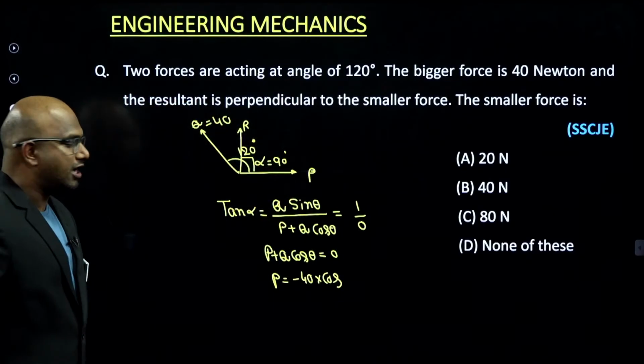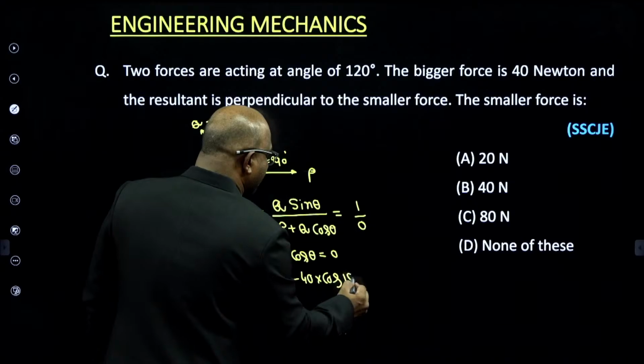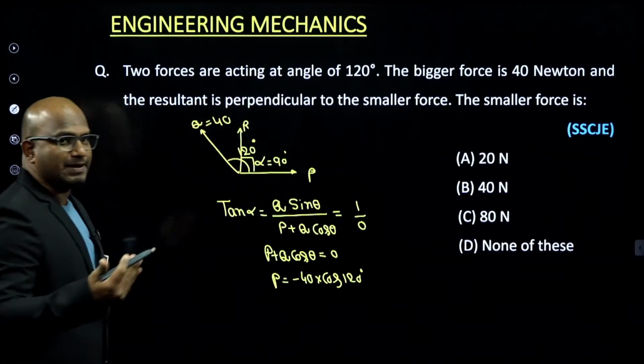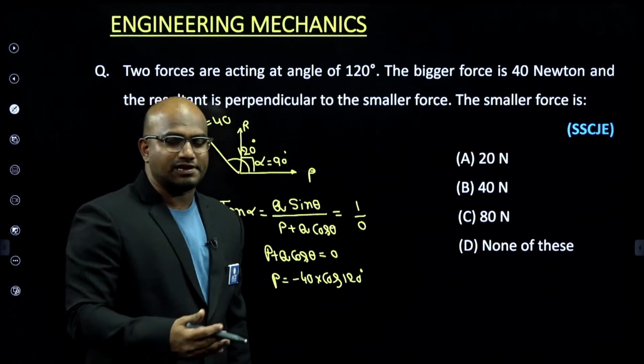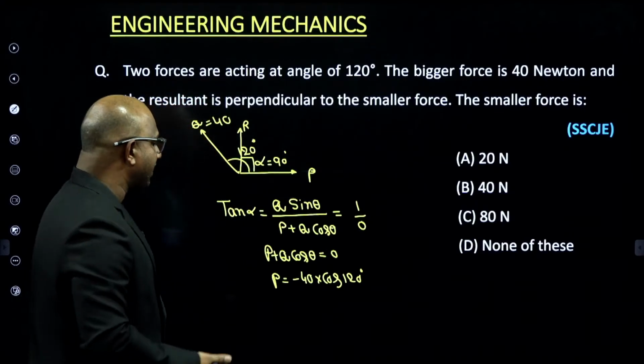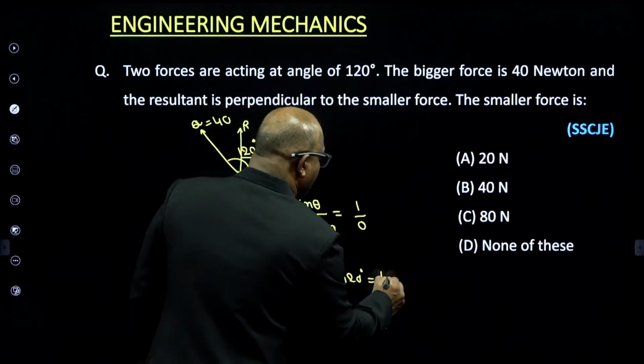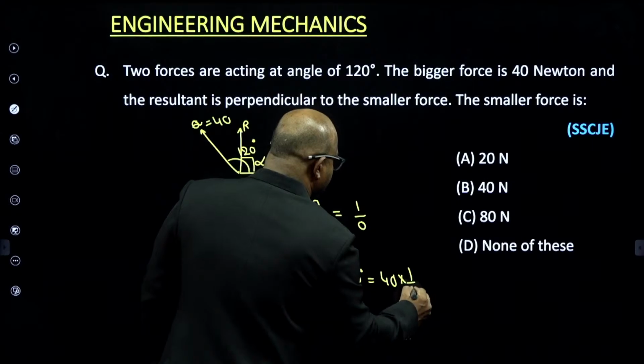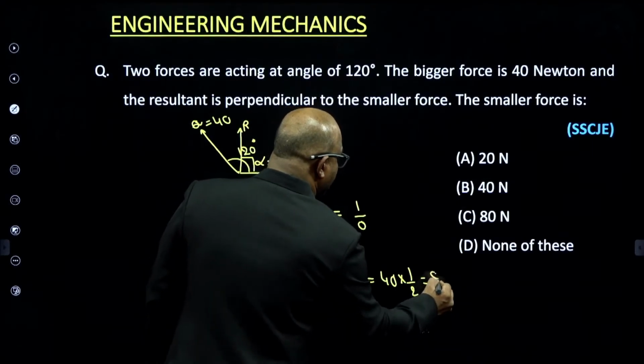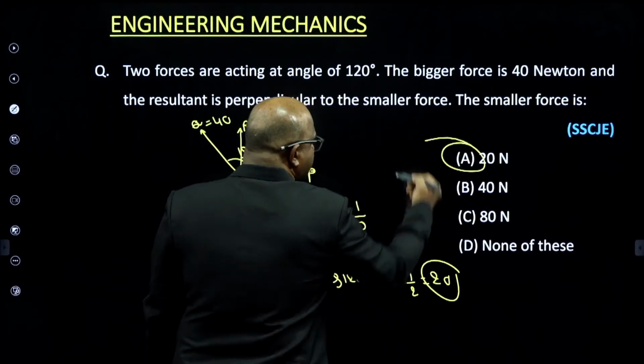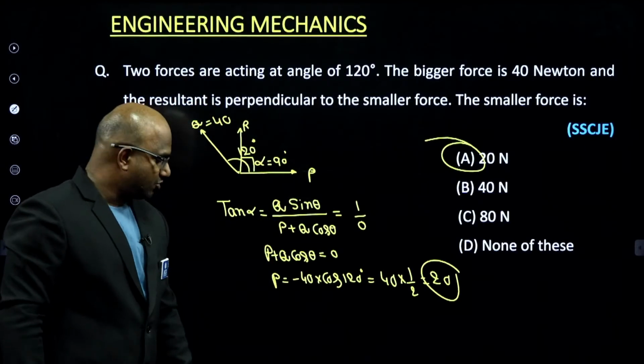Minus 40 into cos theta, where theta is 120 degrees. Cos 120 means how much, guys? Cos 90 plus 30 becomes minus sin 30, which is minus 1 by 2. So it is 40 into 1 by 2. The answer is 20. Option A is the correct answer. Please go through it, guys.